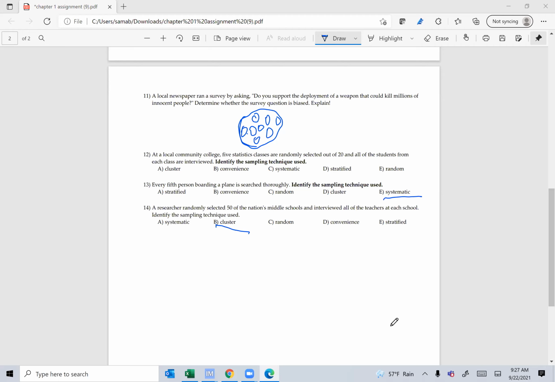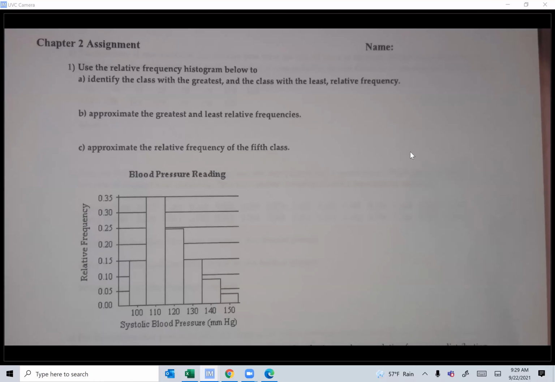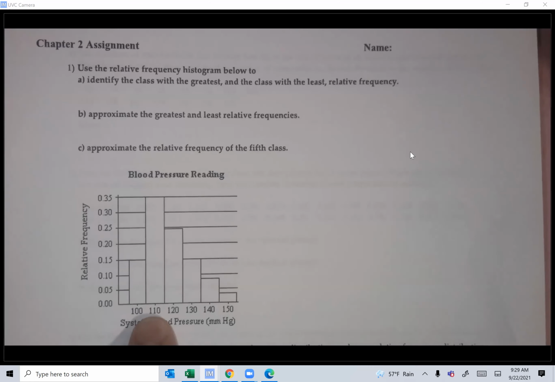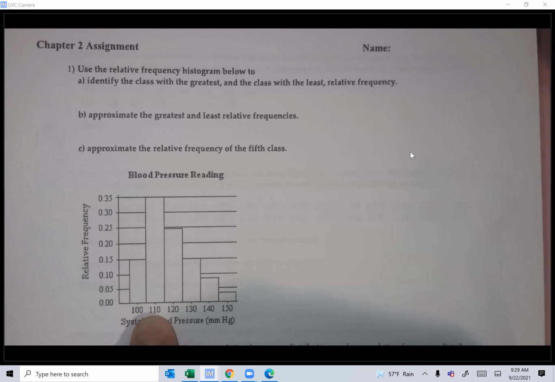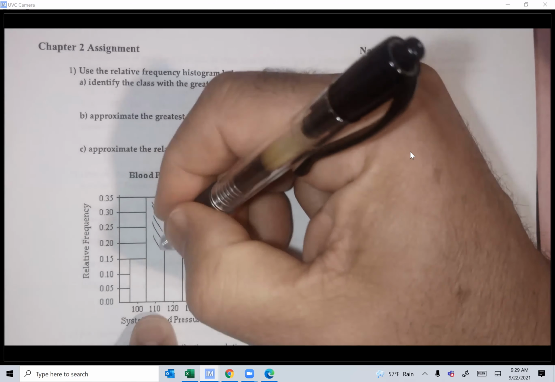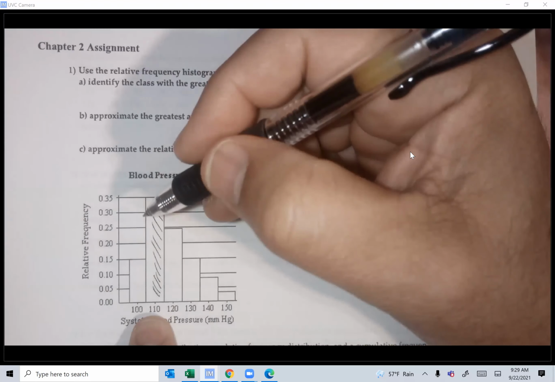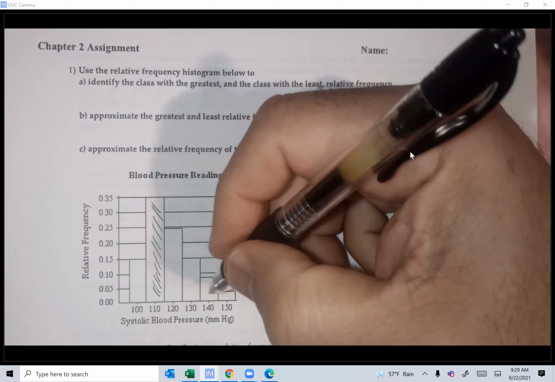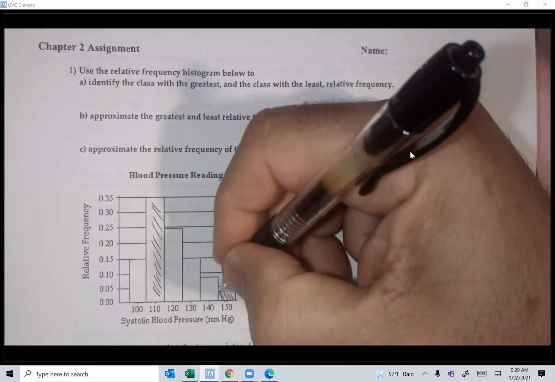Any questions? Okay, identify the class with the greatest and the class with the least relative frequency. Okay, the class with the greatest frequency would be this. And the class with the least will be that.